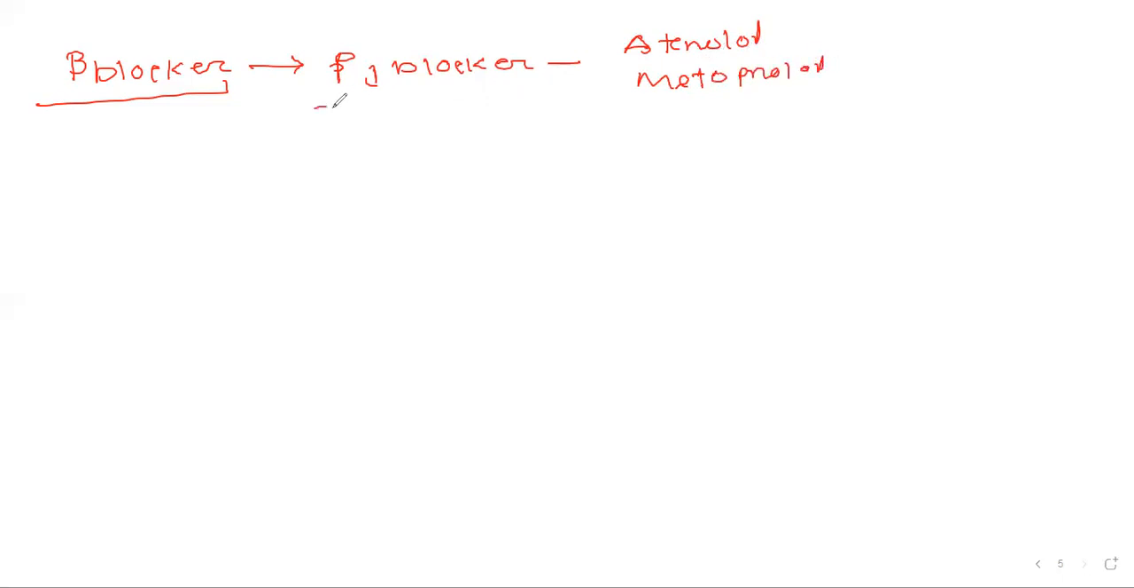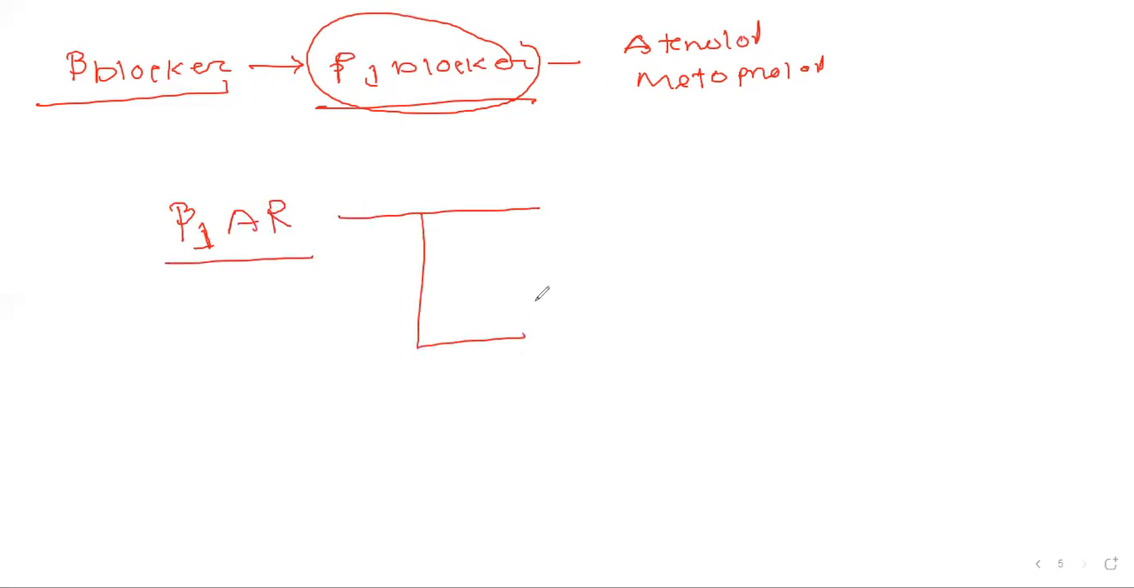Now we see how this beta blocker acts on our body. To know this, first we have to learn where this beta 1 blocker works, and where the beta 1 adrenergic receptors are present. Beta 1 adrenergic receptors are mainly present in our heart. And in the heart, they are almost diffusely present.